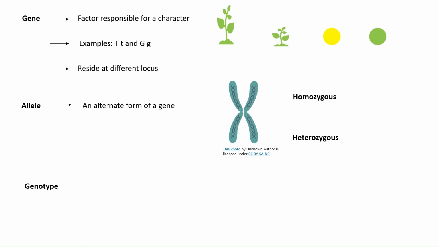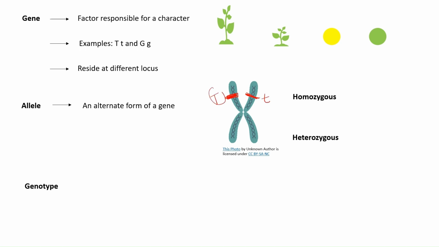Now, this is the structure of a homologous chromosome. In this structure, suppose at this position a gene is present which is responsible for plant height. And exactly at the same position in the homologous chromosome, another form of gene is present which is also responsible for plant height. For example, capital T here and small t here.